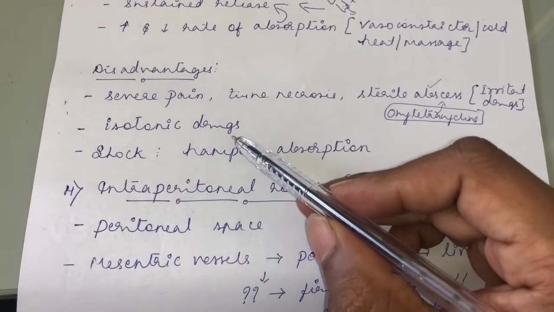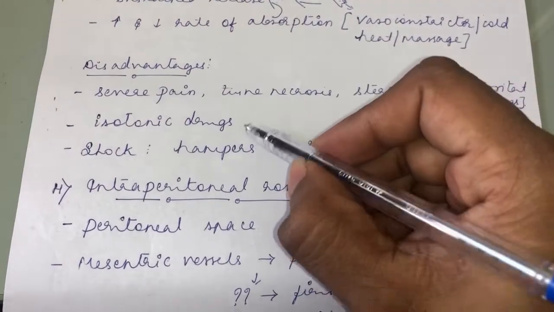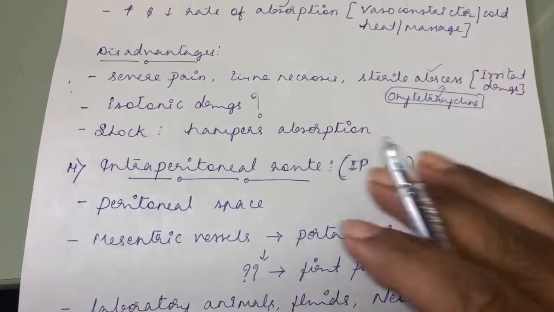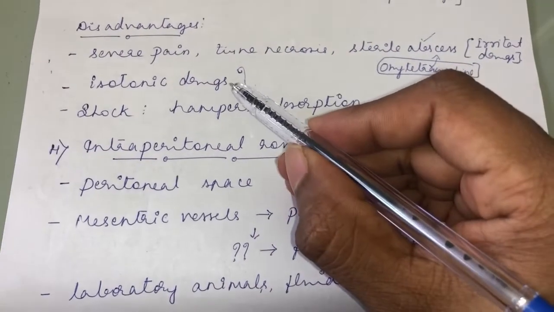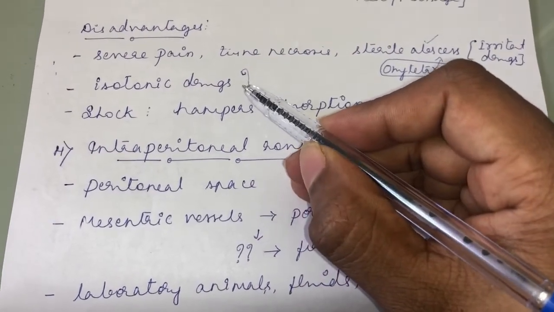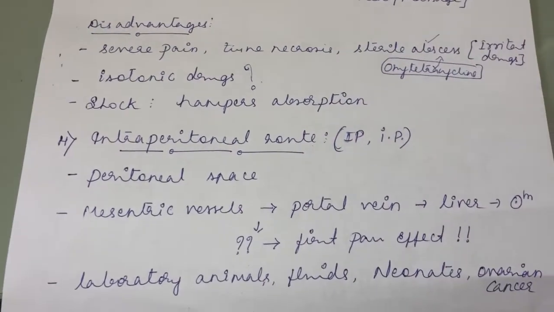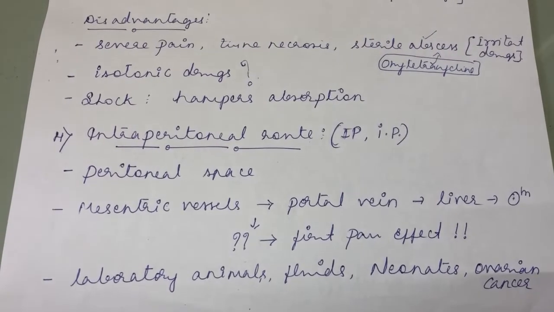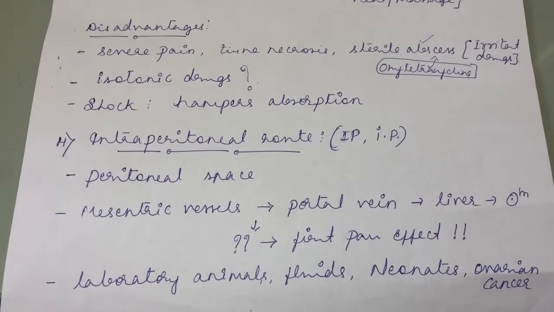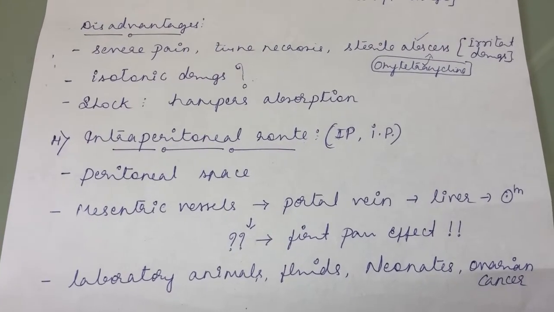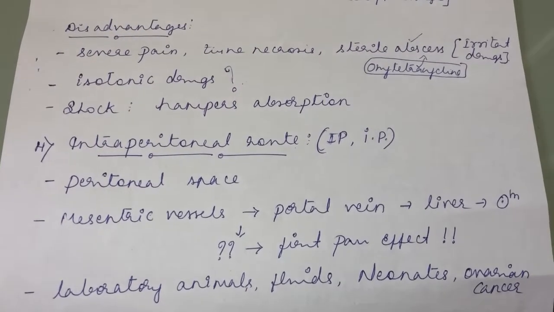Then isotonic drugs, you cannot give an isotonic drug through the subcutaneous route. Why can you not give an isotonic drug? What do you mean by an isotonic drug? It is one where the osmolarity of the drug is in equilibrium with the surrounding tissue. What do you mean by osmosis? Osmosis is the movement of water from lower solute concentration to higher solute concentration, or the movement of water from higher water concentration to lower water concentration.